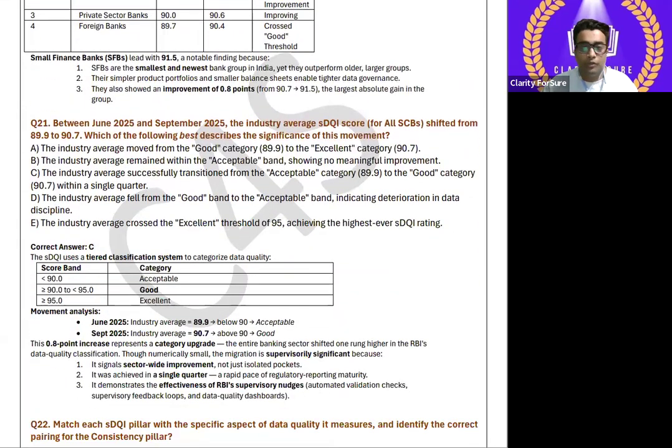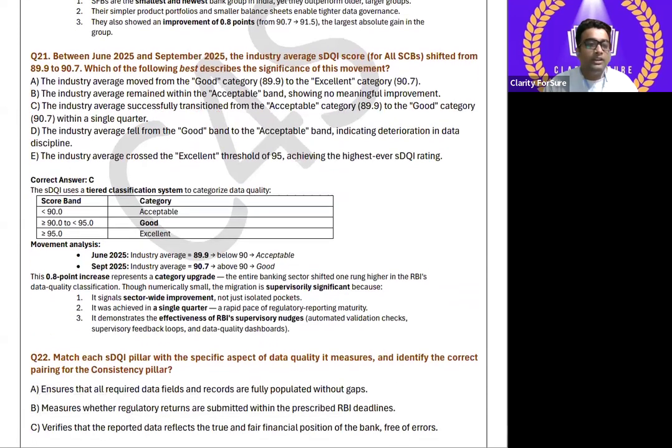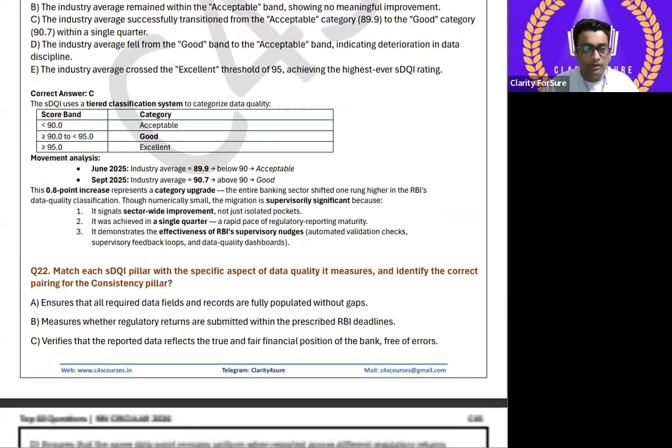Now the 21st question, what they are asking: between June 2025 and September 2025, the industry average sDQI score for all scheduled commercial banks shifted from 89.9 to 90.7. Which of the following best describes the significance of this movement? Right? The correct option for this is C. The industry average successfully transitioned from the acceptable category, that is 89.9, to the good category, that is 90.7, within a single quarter. The explanation is given in the PDF. You can check it. I have already explained the circular.